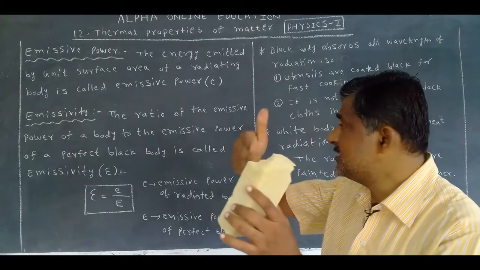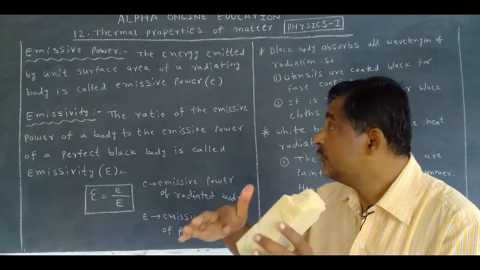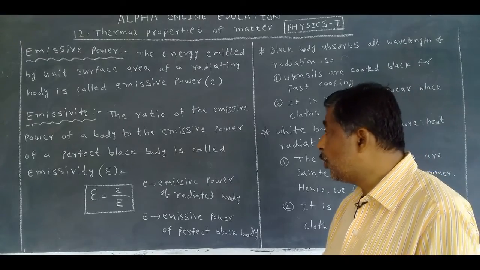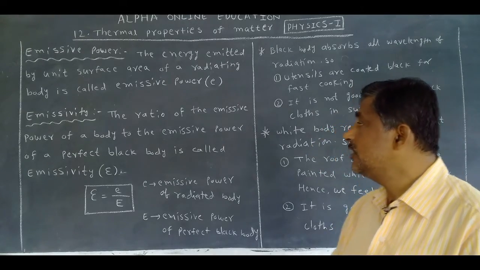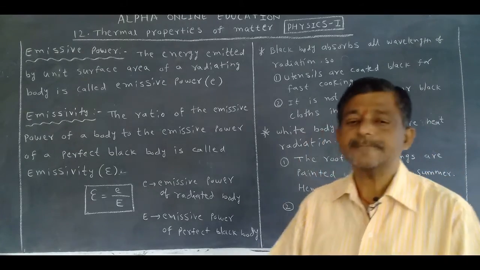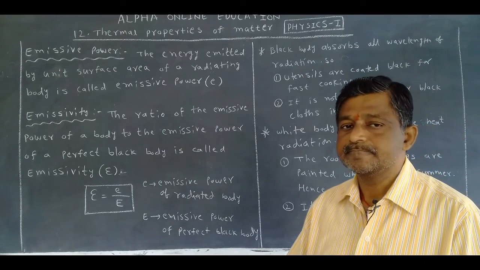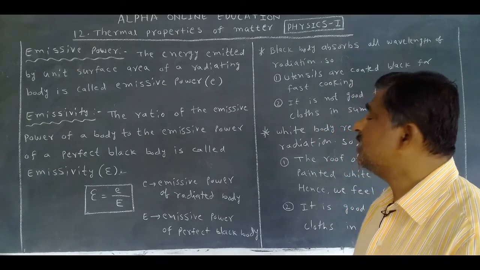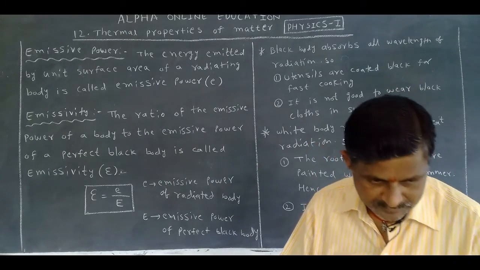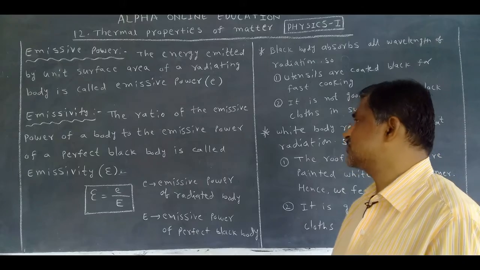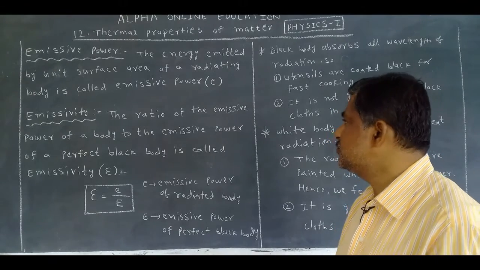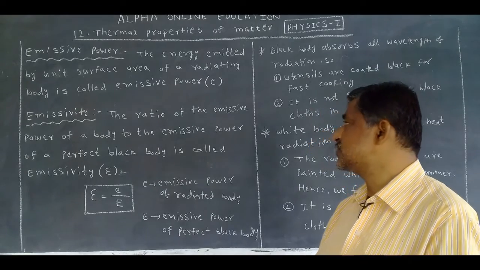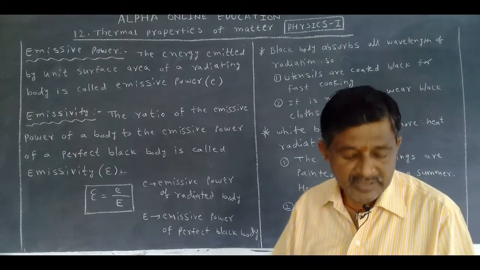So the energy emitted by unit surface area of a radiating body is called emissive power. We can say energy flux also. Energy flux emitted by unit surface area of a radiating body is called emissive power.